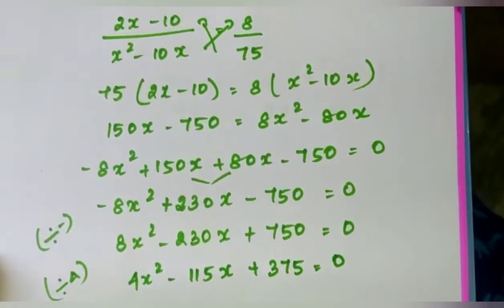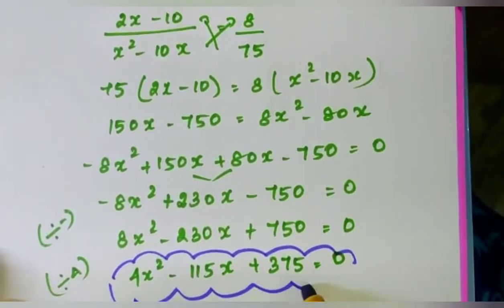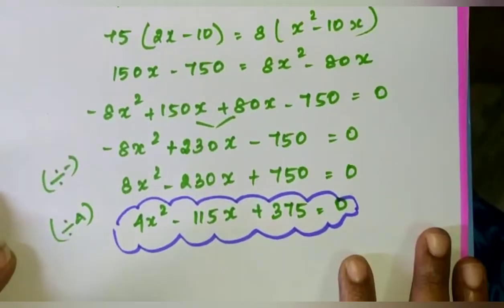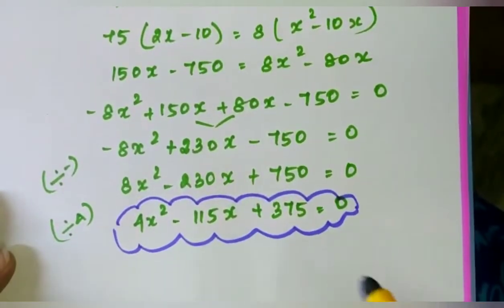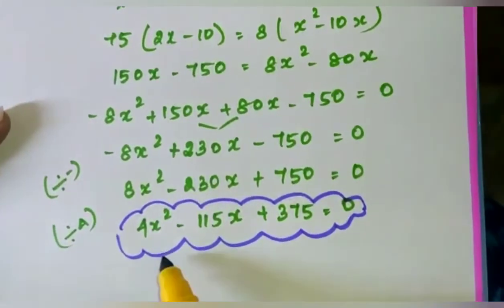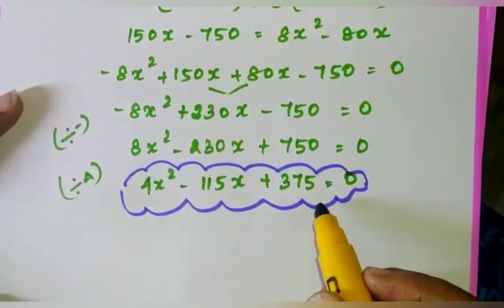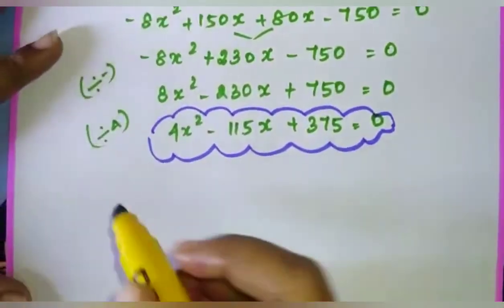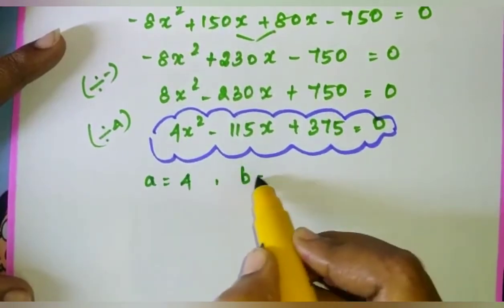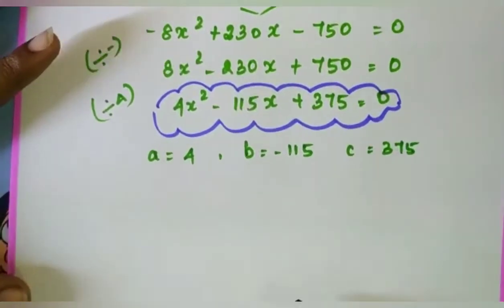So this is a quadratic equation. This one you can simplify. I'm going to simplify this by the formula method because we have a very big number. Formula means first you have to write A is equal to 4, B is equal to minus 115 and C is equal to 375.